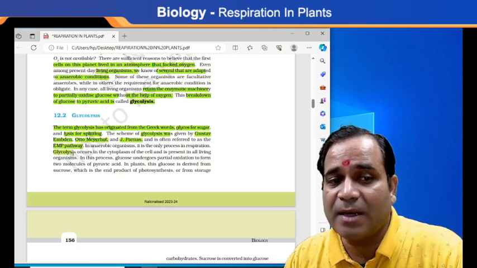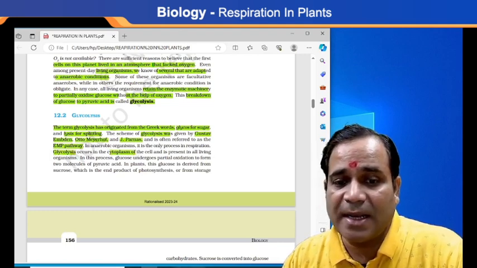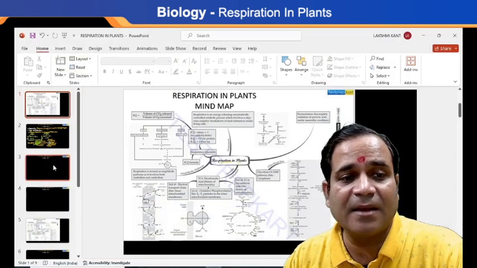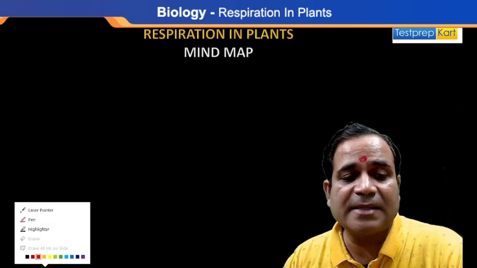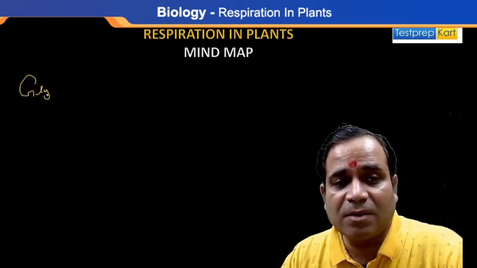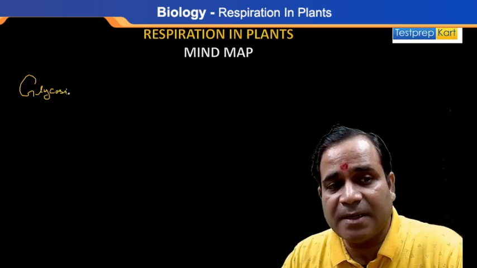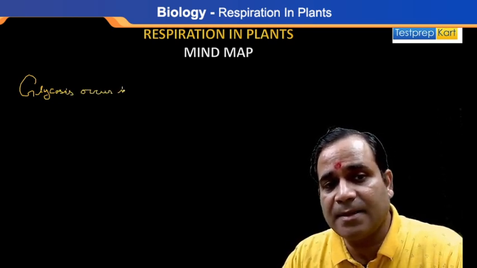So the glycolysis occurs where? In the cytoplasm. Glycolysis occurs where, my dear? Cytoplasm. So if anybody asks you about glycolysis, where does it occur? In the cytoplasm.